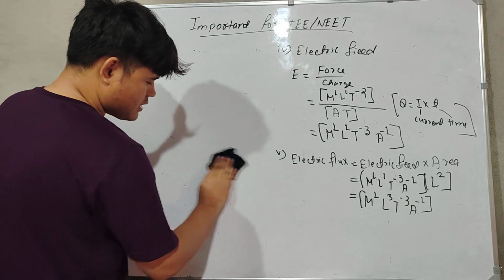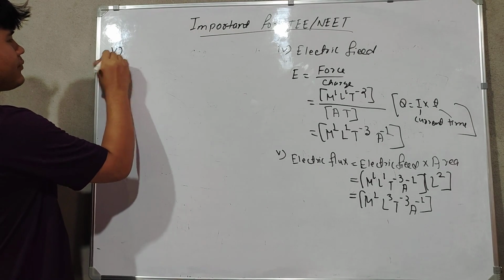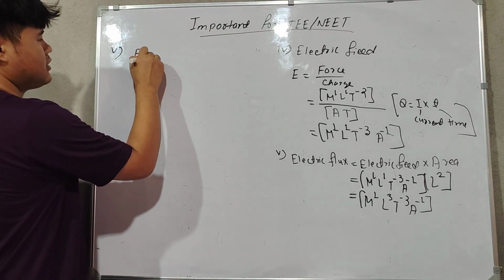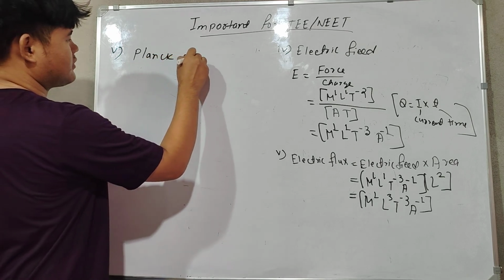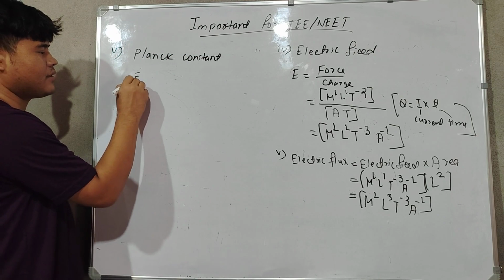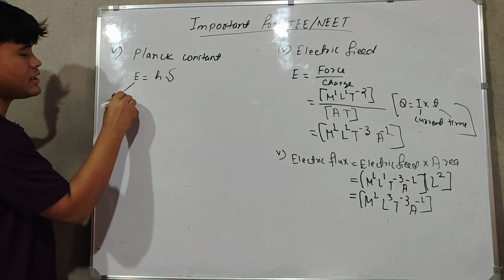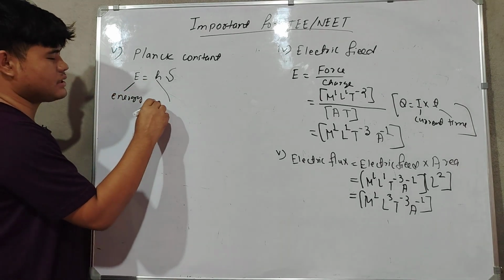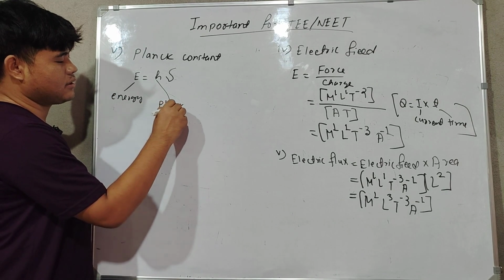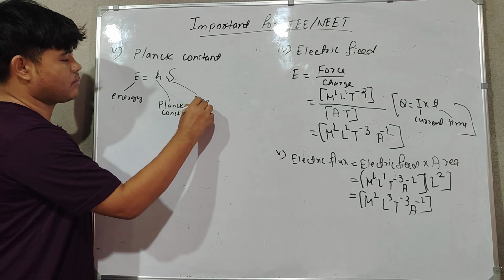Okay, next there is Young's modulus and Planck constant. First we'll do the Planck constant. Easy. The formula for the Planck constant is E equal to h nu, where E is the energy, h is the Planck constant, and nu is the frequency.